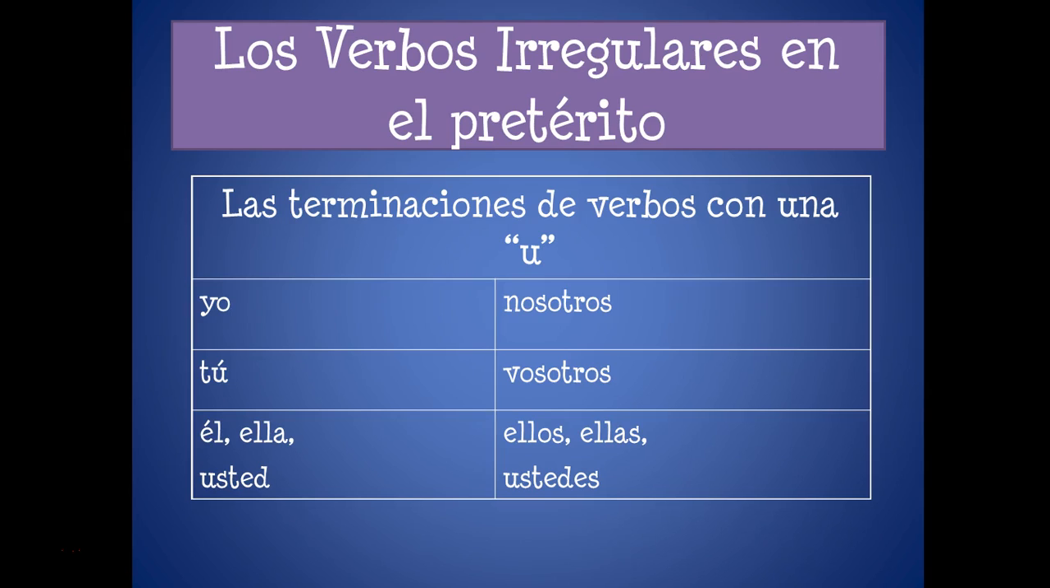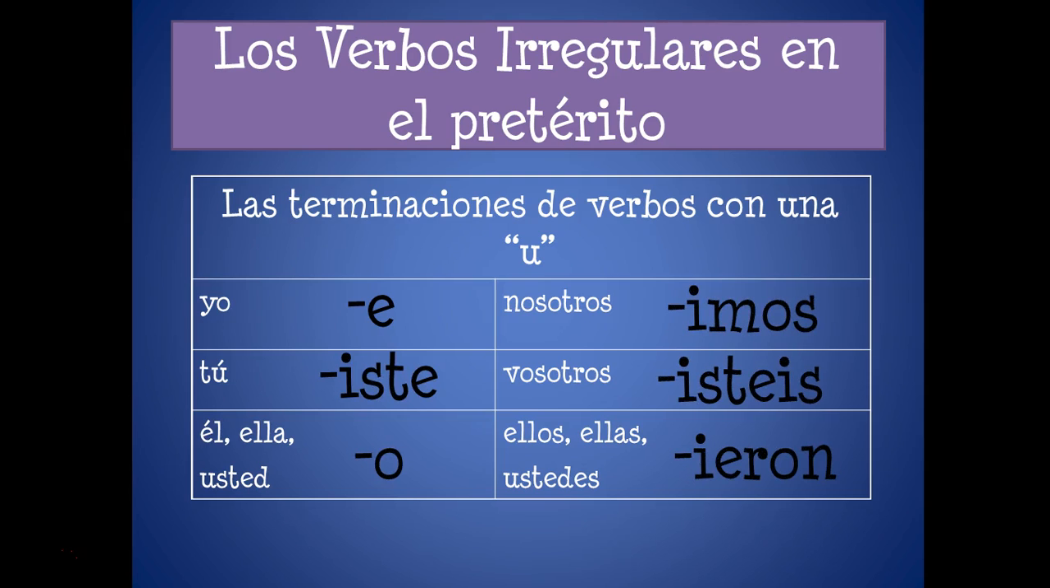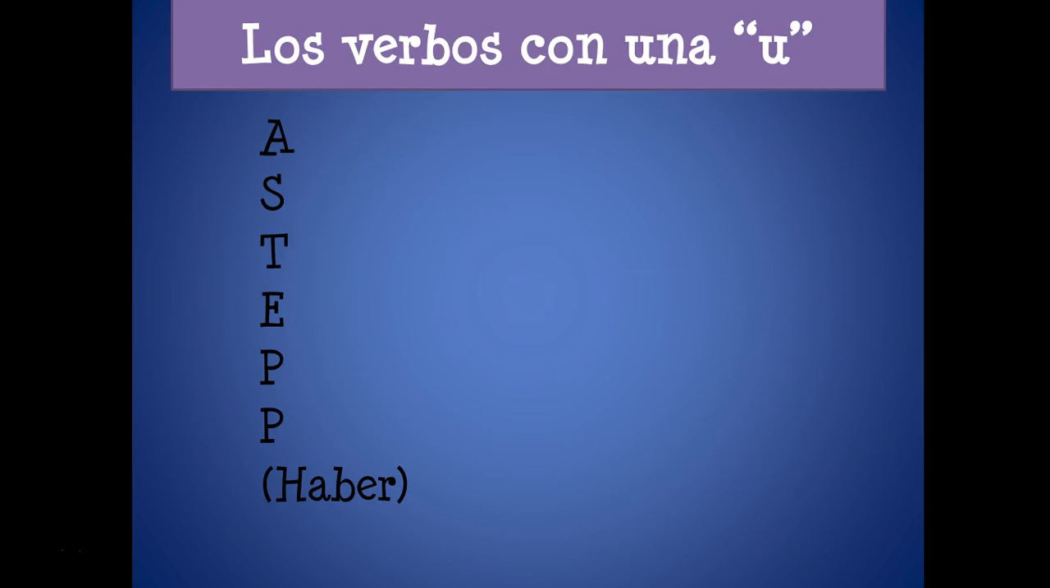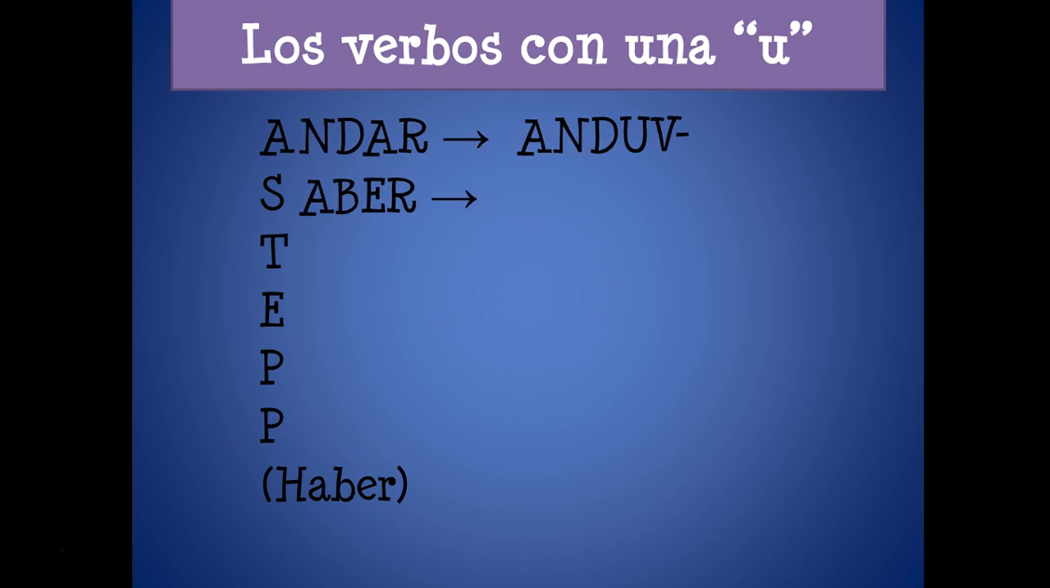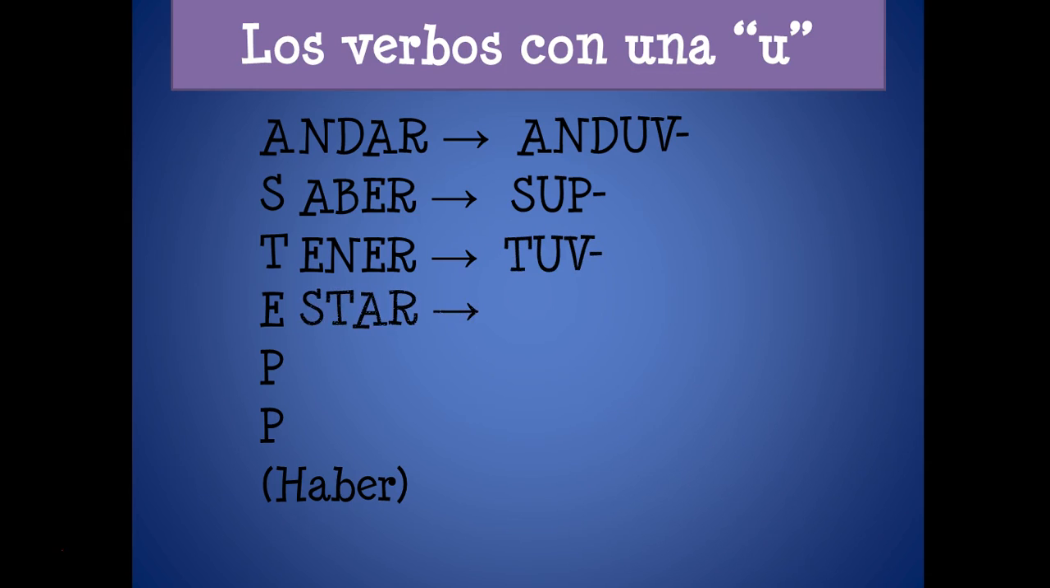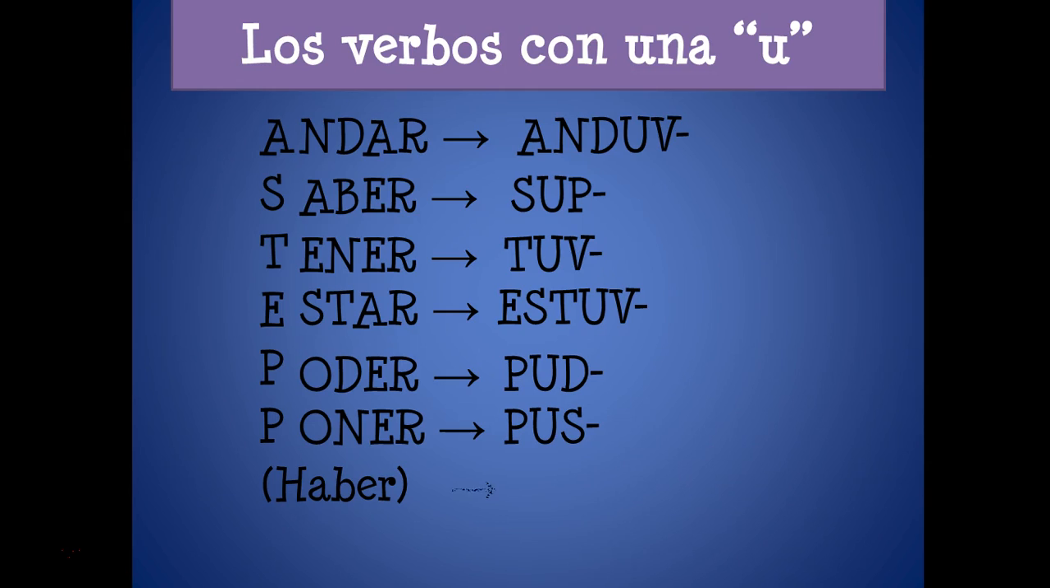Next, we have the U, I, J verbs. There are no accents for U, I, or J verbs either. And U, I, and J verbs have their own special endings. So U verbs' endings are: e, iste, o, imos, isteis, ieron. No accents. Remember, for U verbs we have the acronym DON'T, a step, and U: andar, anduv-, saber, sup-, tener, tuv-, estar, estuv-, poder, pud-, poner, pus-. Haber is always going to be hubo, always the él/ella form.